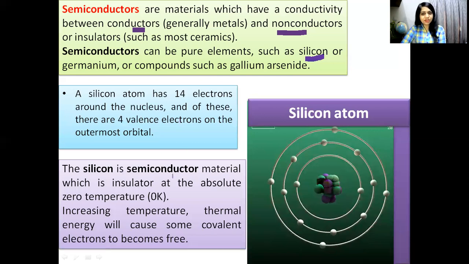Silicon is a semiconductor material which is an insulator at absolute zero temperature. That means if the temperature is zero, then the silicon atom is a completely insulator. When we increase the temperature, increasing temperature or thermal energy will cause some covalent electrons to become free. That means if we increase the thermal energy, it will cause some of the covalent electrons to become free.